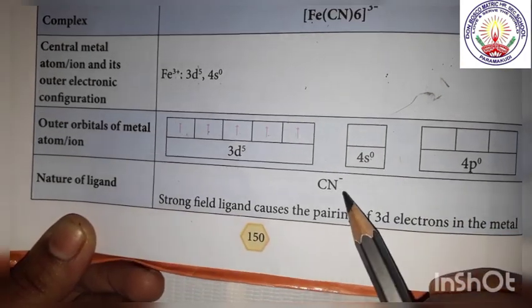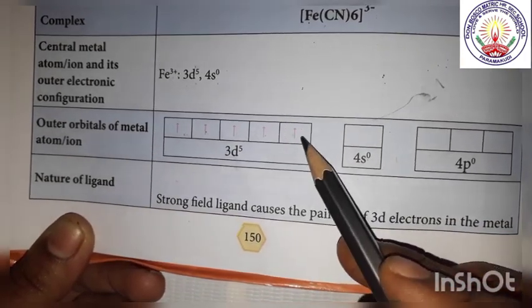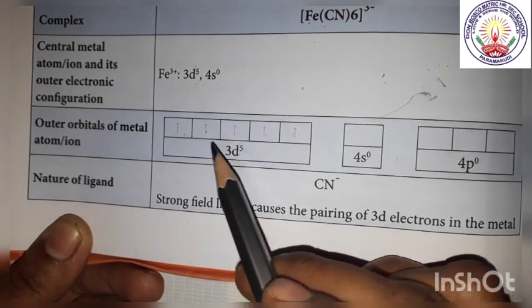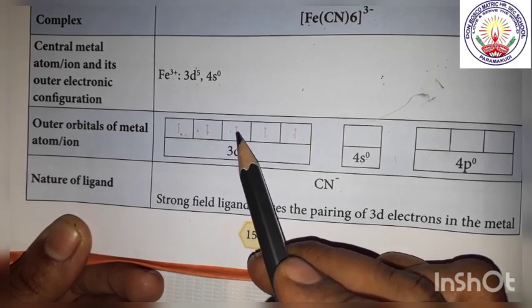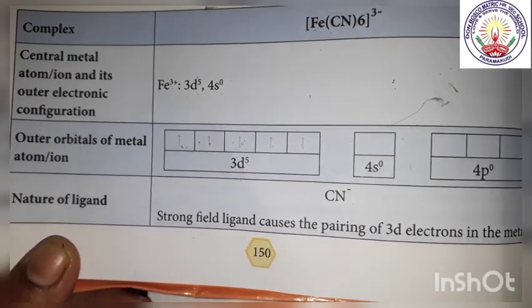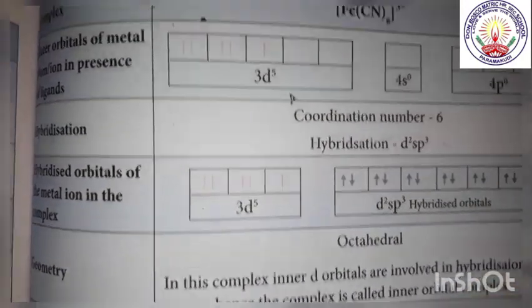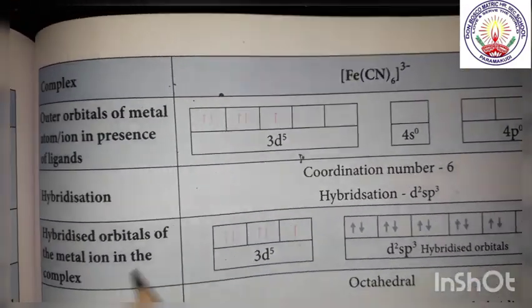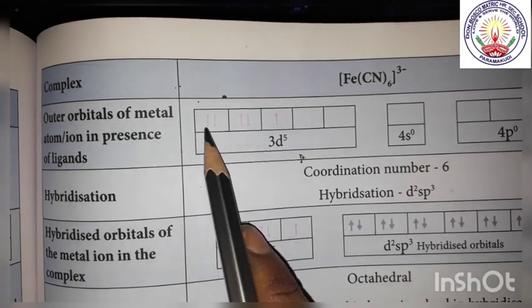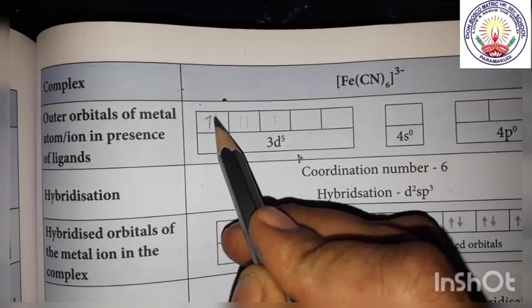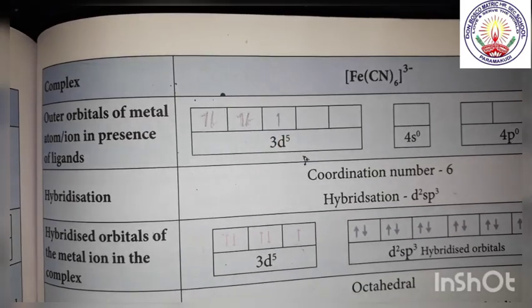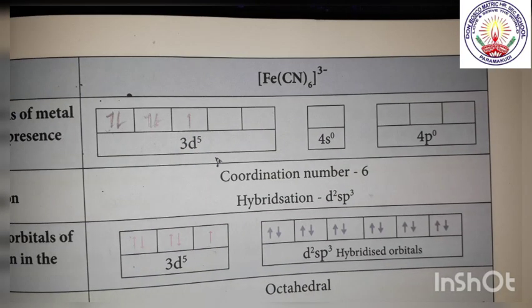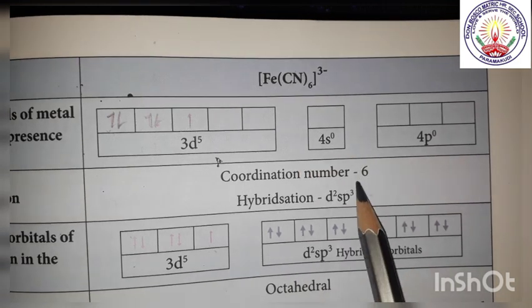And this is a strong field, therefore it causes pairing. So here 2, here 2, here 1. So 1 unpaired electron is here. Out of 5, when it started pairing, 1, 4, 5. So the coordination number is 6.